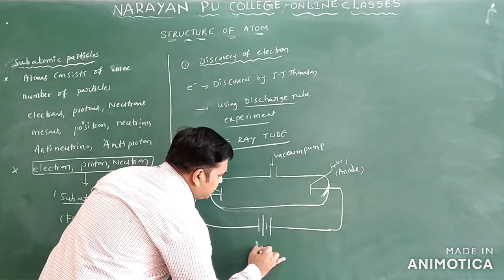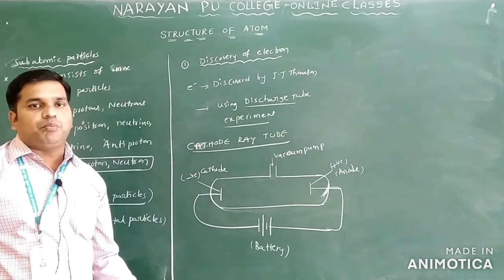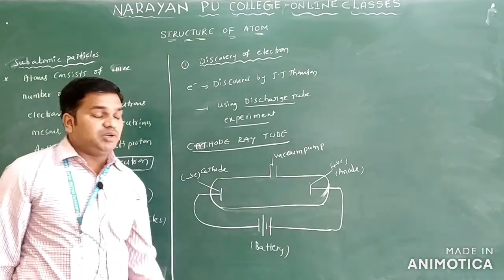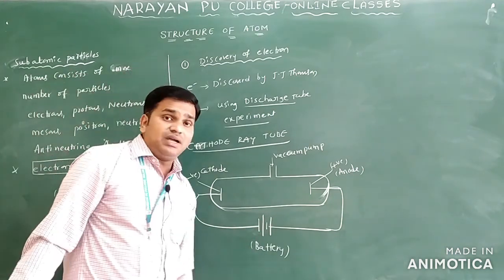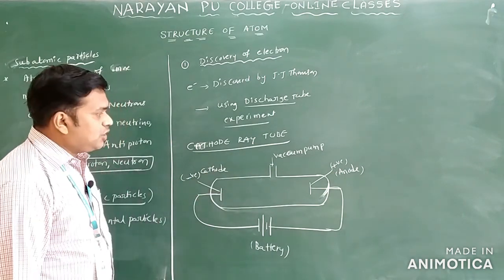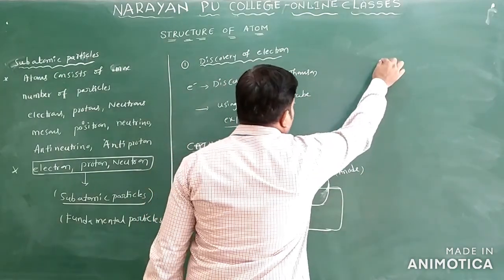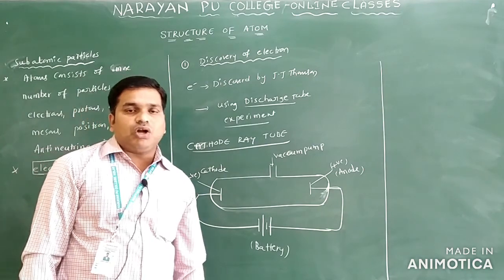Both are connected to a battery. The battery has two opposite poles: the small line represents the negative terminal, and the large line represents the positive terminal. This is the cathode ray tube, or discharge tube. Here we can find out the properties of the cathode rays.